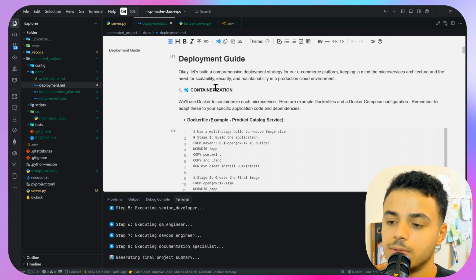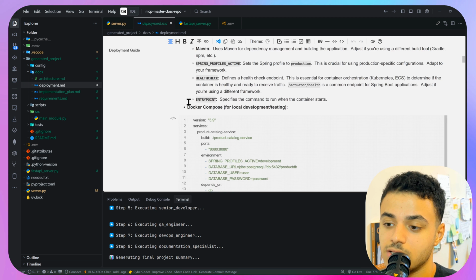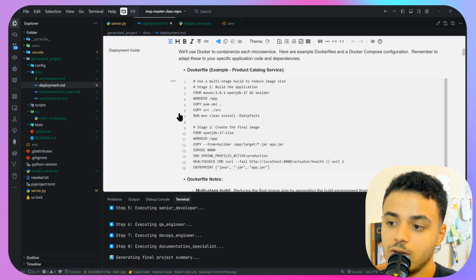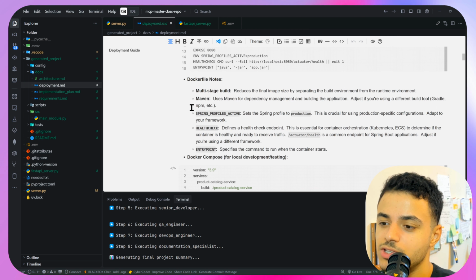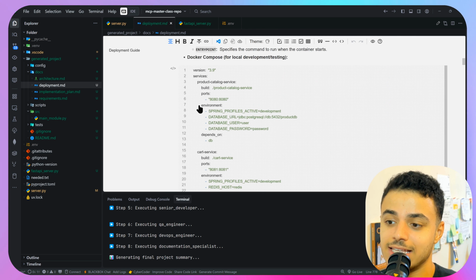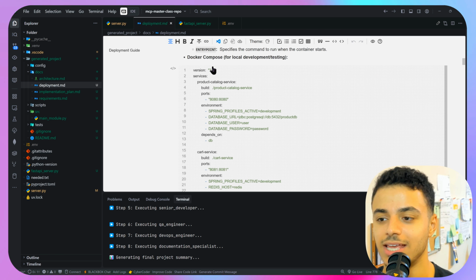Okay, we have the deployment guide with Dockerfile, and that's amazing. So it gives us an overview about how to deploy this to a Docker image or Docker container. So multi-stage build with all the needed scripts to deploy these APIs. So it is just an end-to-end process.